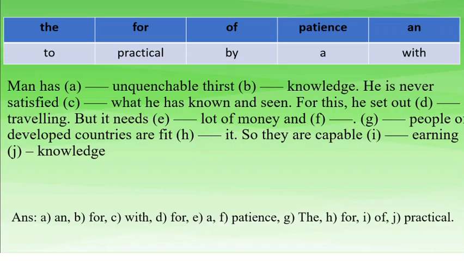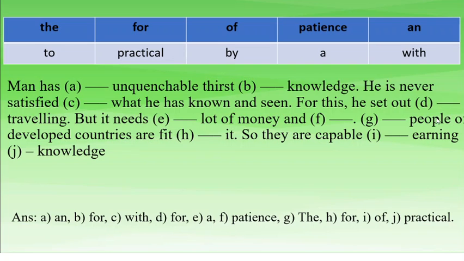Yes, man has an unquenchable thirst for knowledge. So here it starts with a vowel, so it would be an. So man has an unquenchable thirst for knowledge. He is never satisfied with what he has known and seen. For this he set out for traveling. He set out for traveling. But it needs a lot of money. So it needs a lot of money and patience. You need both money and patience.